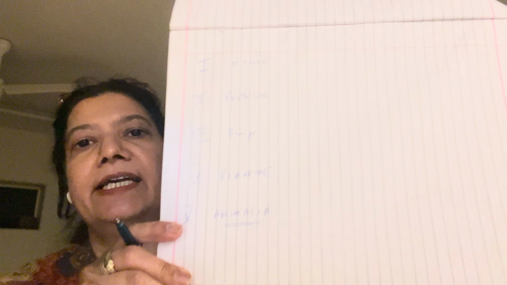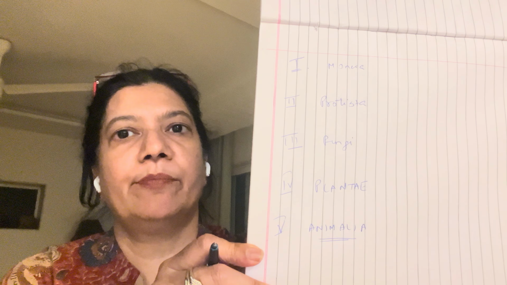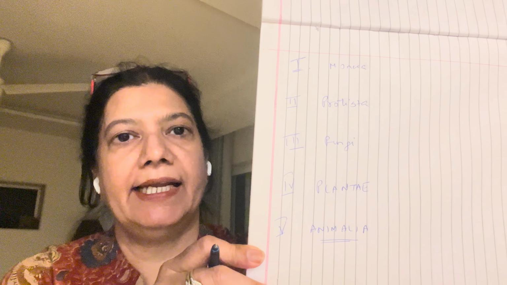Look, I've just written it down very clearly. The first kingdom is Monera, then Protista, then Fungi, then Plantae, then Animalia. Simple writing on paper, and I'm just showing it to you. How did you divide this? What was the basis of classification of this living world? This comes under the first part of the first 2 pages of chapter 2 of NCERT class 11.